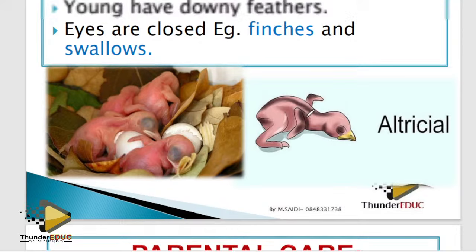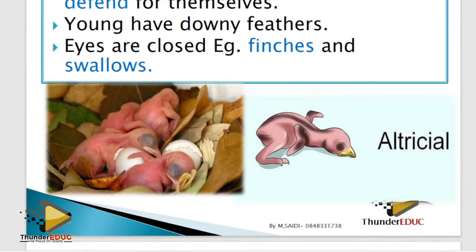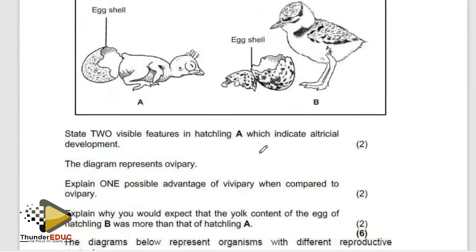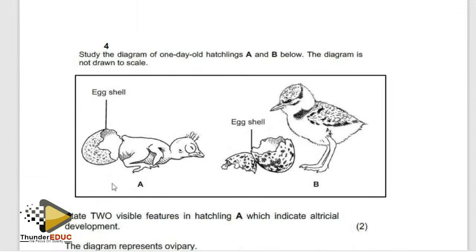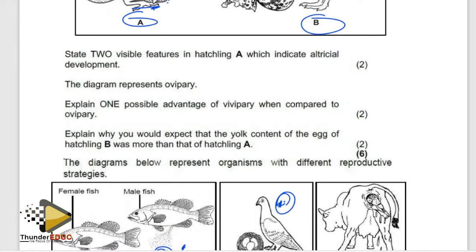Yeah, so atresia, precocia, the difference you must know. So if you look at this, what is A and what is B? It is A, atresia, because the eyes are closed, it is a chick, it has no down feather, it cannot stand on its own. This one, eyes are open, can stand on its own, has down feathers, you see. So please go when you know the two differences. If you have a question, let me know.